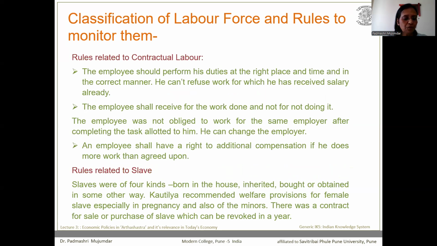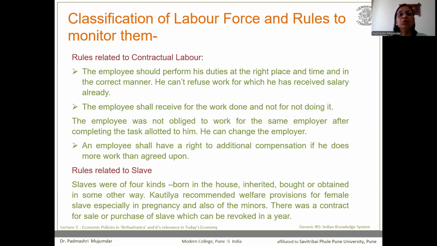The next category of worker is the contractual worker, that is contractual labor, which works for a particular type of work. Piecemeal or particular assignments were usually given under the contractual category. The employee should perform his duties at the right place and time and in the correct manner.